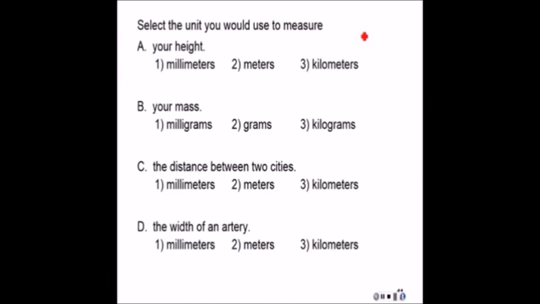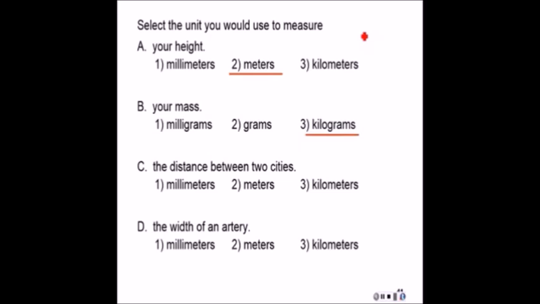Okay, here are the answers. Your height in meters. Millimeter would be way, way too small, and a kilometer is way, way too big. Your mass, kilograms. Grams, way too small. Milligrams, even smaller than that. To get an idea about how much you weigh in kilograms, just take your weight in pounds and divide it by 2, and it gives you a rough idea.